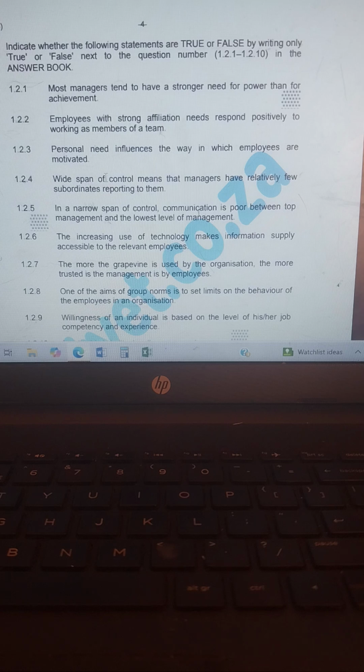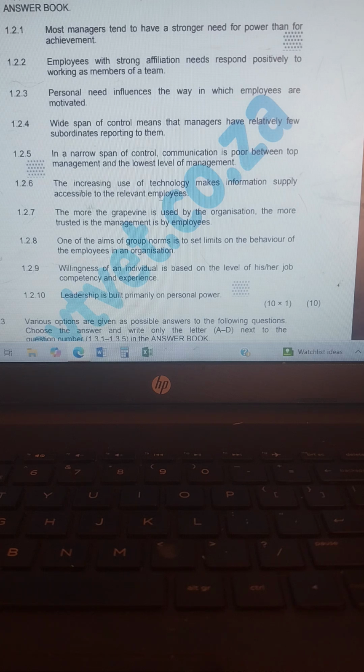Number 4, wide span of control means that managers have relatively few subordinates reporting to them. That is false. Number 5, in a narrow span of control, communication is poor between top management and the lowest level of management. That is true.